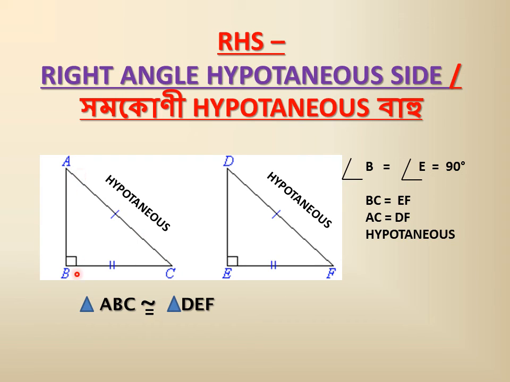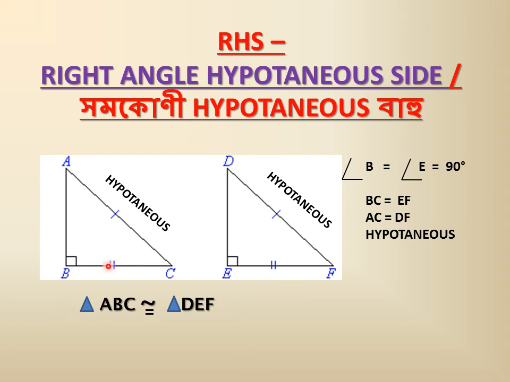Like we have two triangles ABC and triangle DEF. At point B this is 90 degree and at point E it is 90 degree. So these two will obviously be corresponding to each other and equal. Now we have to see if the hypotenuse is equal. What do you mean by hypotenuse? Explained before: the side which is opposite to 90 degree. If the hypotenuse of both the triangles are equal, and any one side other than the hypotenuse, BC and EF, is equal.